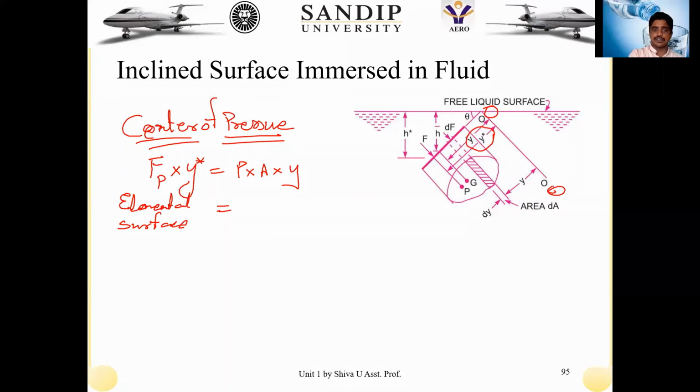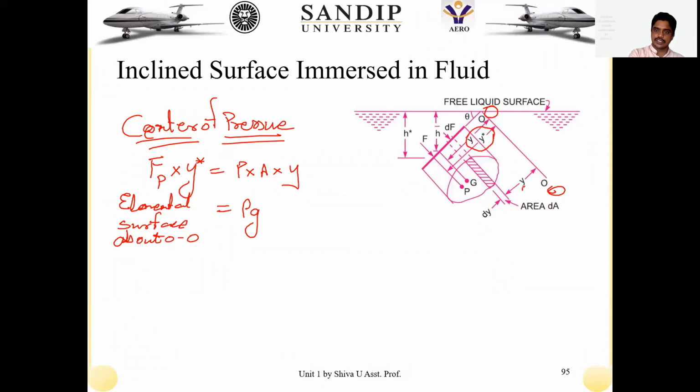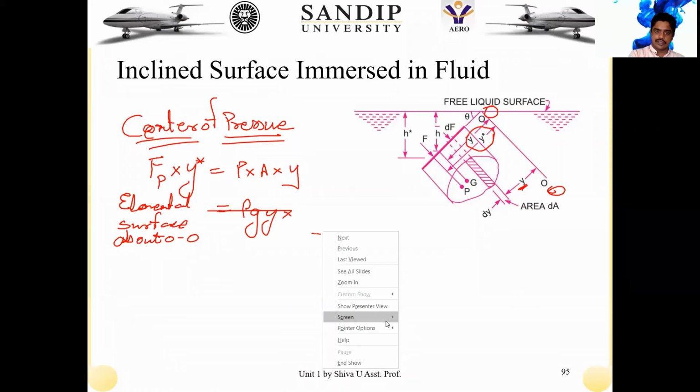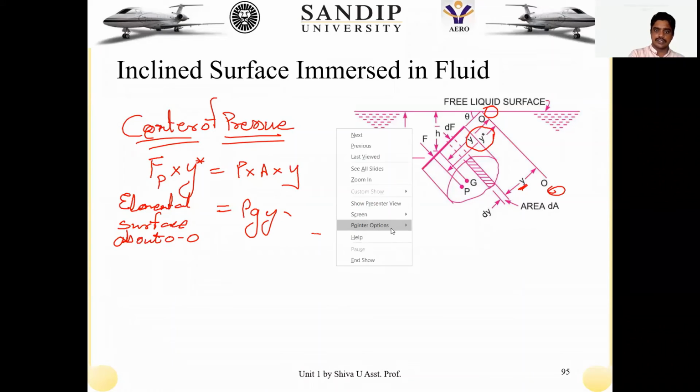Taking it on the elemental surface about the axis O. Here that is very important, about O. Then P is equal to, as we know from the hydrostatic law or the pressure equation, P is equal to rho g H, but here it should be Y. Previously it was H, but H is being substituted here. In this case it is rho g Y, into the area on that surface, which is given by B into dy.